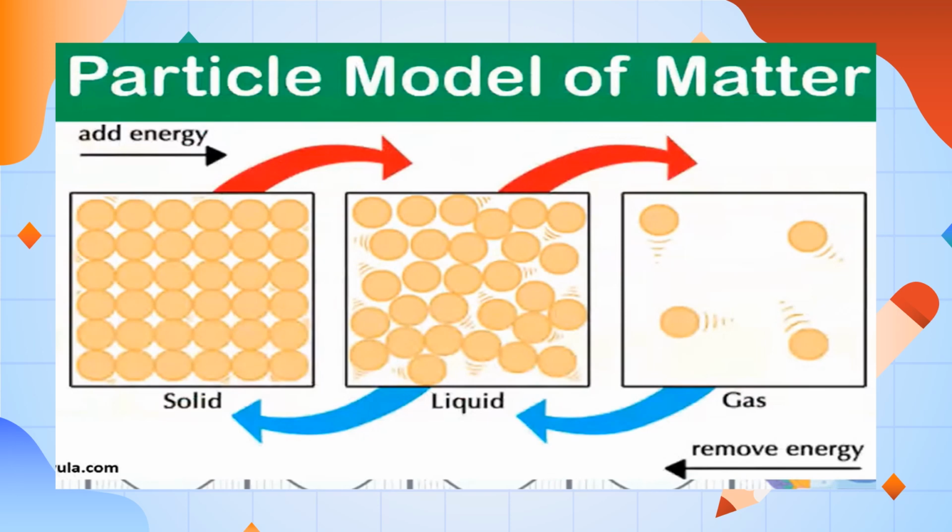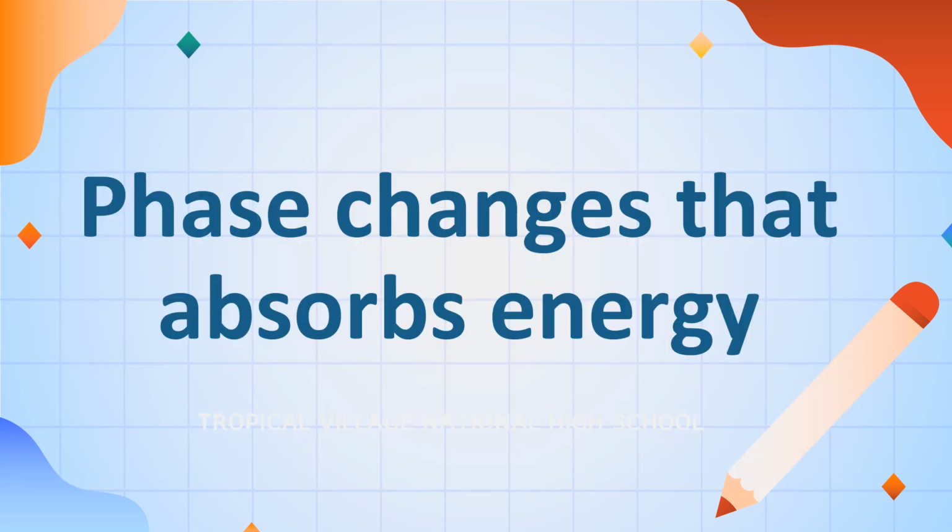While gas turns to liquid or liquid turns to solid, we remove energy, because the heat that we added is gradually lost. So that means we remove energy.